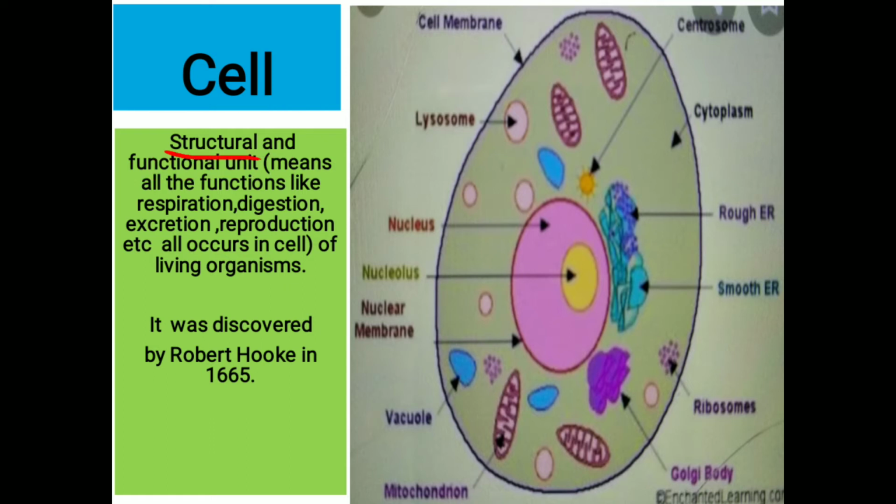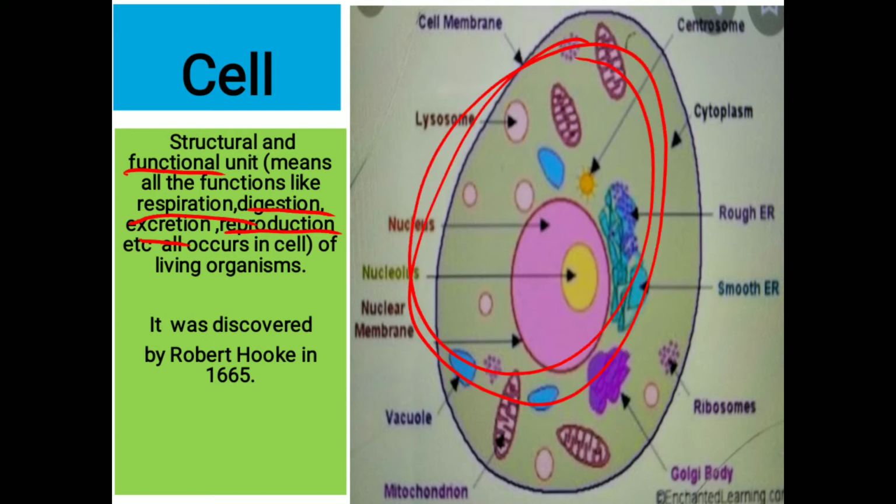Structural means our whole body is made of very little groups of cells. And functional means all the functions like respiration, digestion, excretion, reproduction, all these functions occur only in this small type of cell.